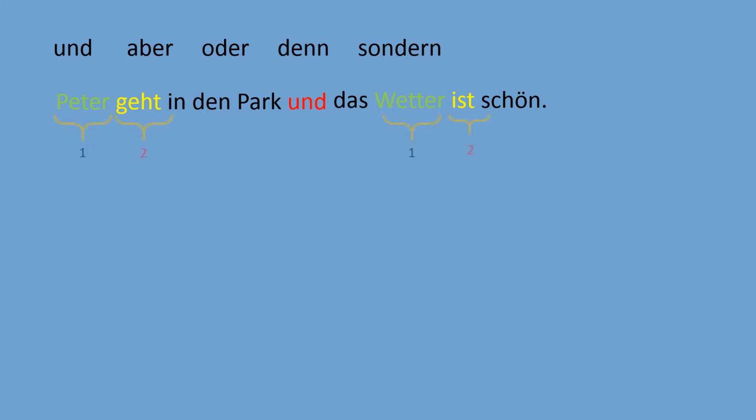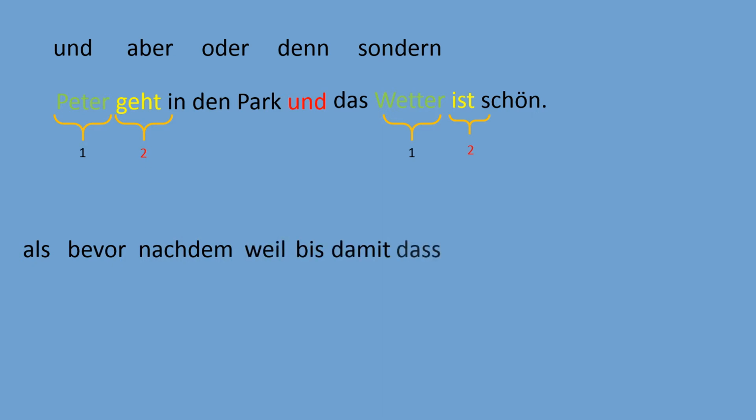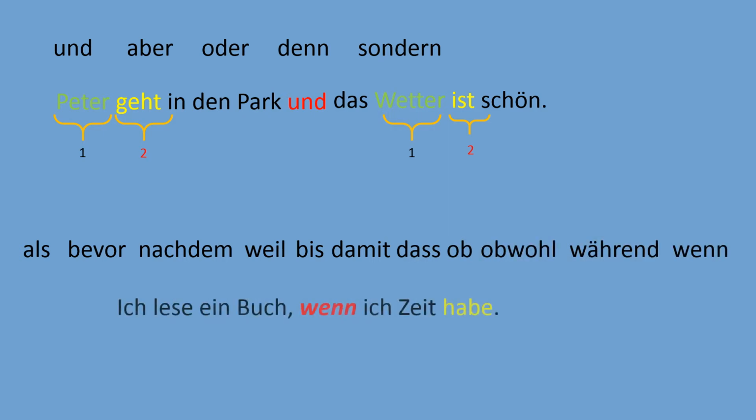So as you remember, we have a verb in the second grammatical position in both sentences, and we use und just to join two equal ideas, two equal thoughts. So subordinating conjunctions are als, bevor, nachdem, weil, bis, damit, dass, ob, obwohl, während und wenn.